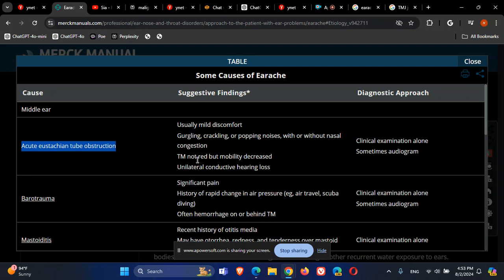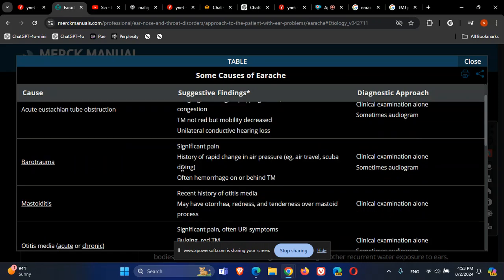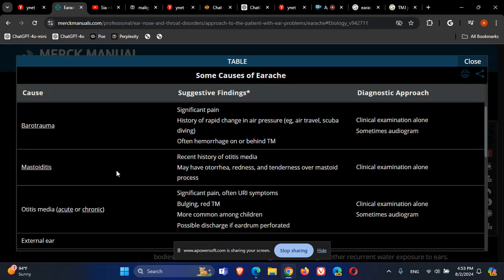Okay, the tympanic membrane on otoscopy may not be red, but mobility is decreased. It's quite hard. Barotrauma: I don't know if he is a diver, if he was near some blow, maybe military, shooting around him can cause barotrauma. It can cause significant pain, or diving or flying or something. Sometimes hemorrhage behind the tympanic membrane, sometimes perforation of the tympanic membrane.